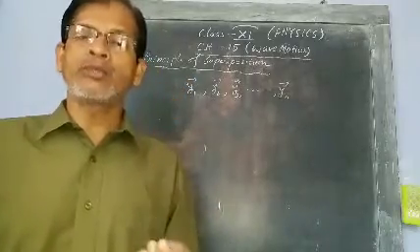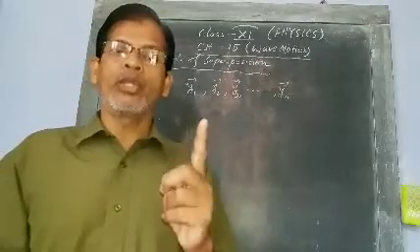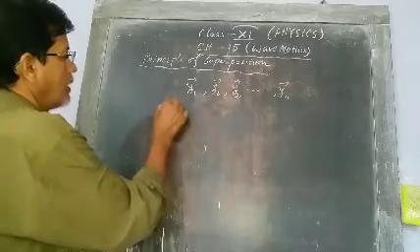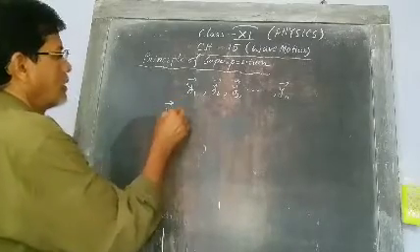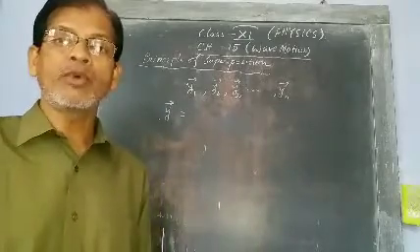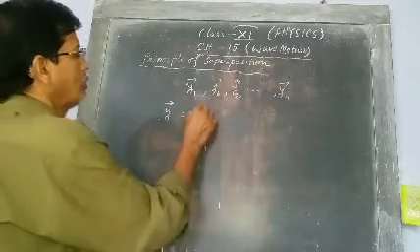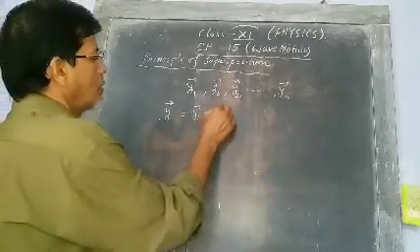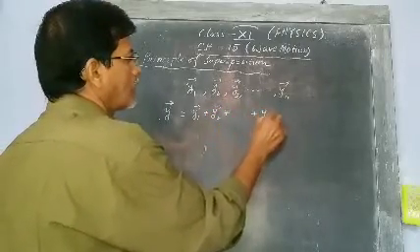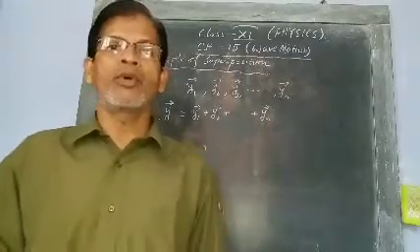It also has some displacement, say y, and the displacement of the resultant wave will be equal to the vector sum of the displacements of the individual waves. That means y is equal to y1 plus y2 plus and so on. This is the superposition principle of waves.